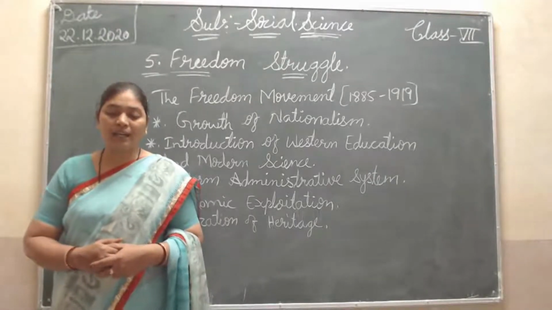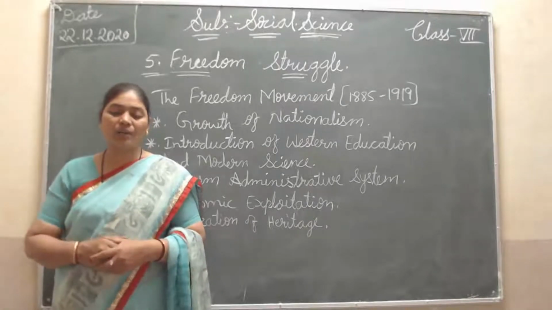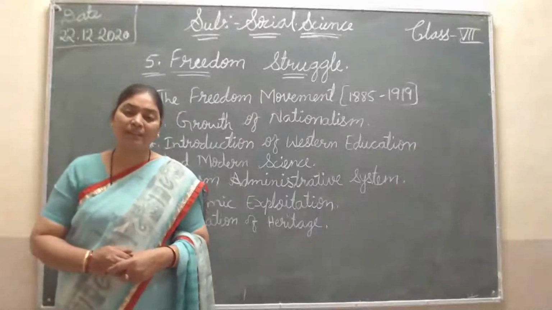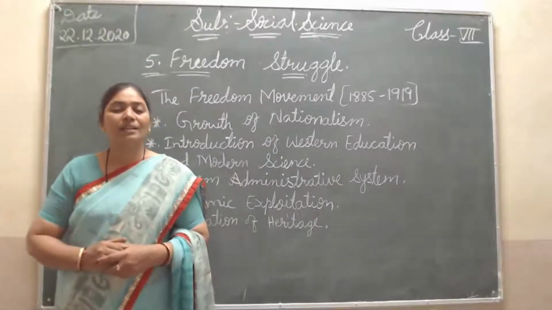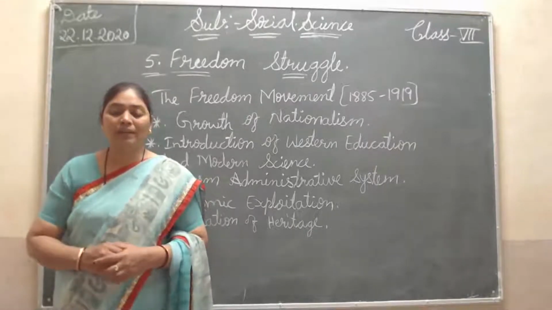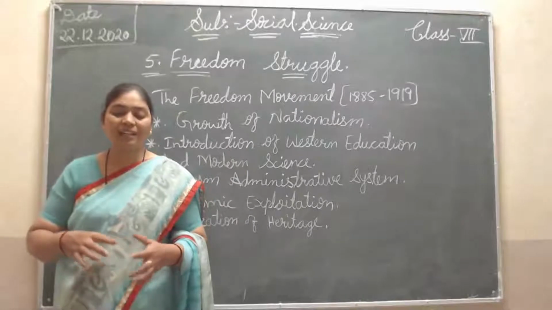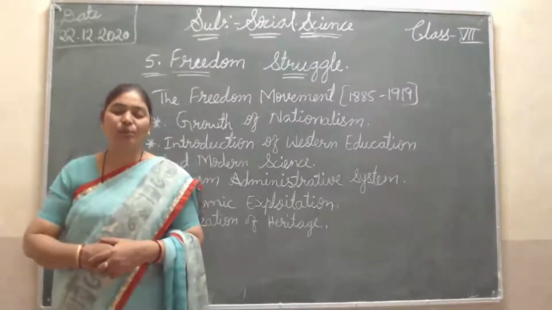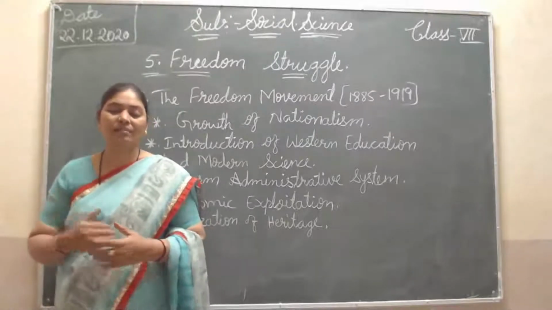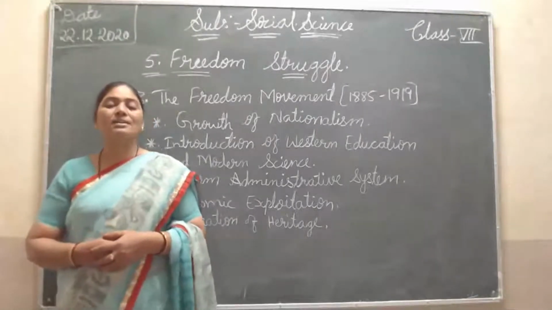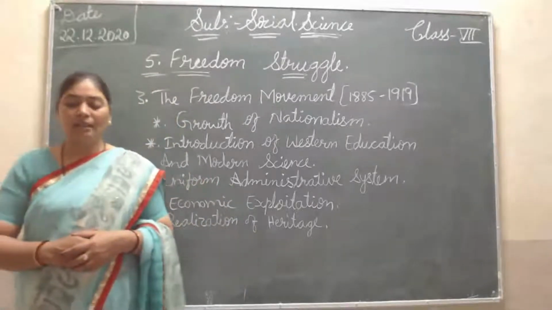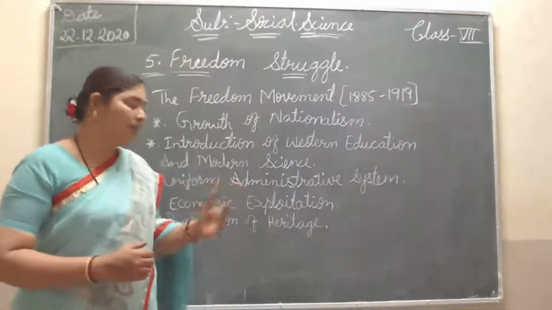This failure enabled Indians to get organized. Gradually, it turned into a national movement. First, it started as one revolution against the British, a freedom movement. But that failed, so it became a national movement. Then various factors inspired the growth of nationalism among the Indian people. They are as follows.